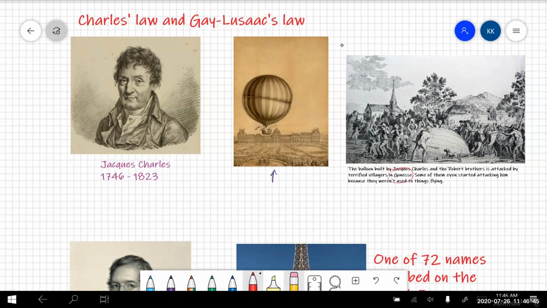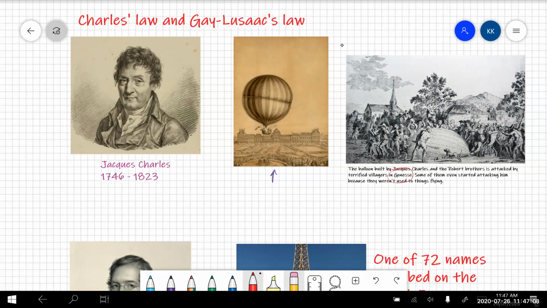The villagers were so afraid, they weren't used to seeing things flying, that they started attacking it with pitchforks. They were absolutely terrified. And in fact, when Jacques Charles came along, they even started attacking him. So that's how unused they were to seeing things that were flying.